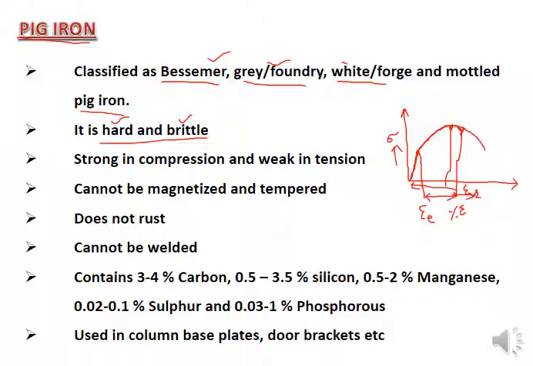Another criterion, or method, to check the ductility of the material is the area under the stress strain curve. If the area under the stress strain curve is more, then we can say that our material is more ductile, and if it is less, then we can say it is brittle. Let's suppose another material gives a stress strain curve that fails over here. Its ER is here, so we can say this is ER2, and let's suppose this is ER1. So if for one type of material you get this rupture strain, and for a second type of material you get this rupture strain, then the second material will give you more ductility, and the first will be brittle.